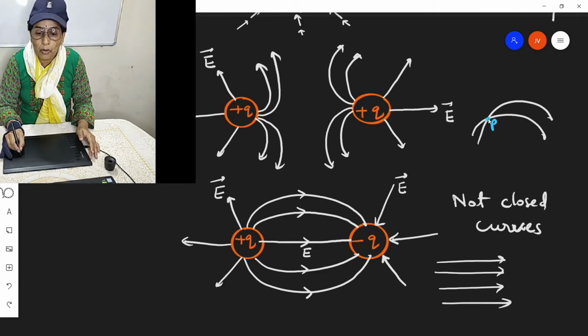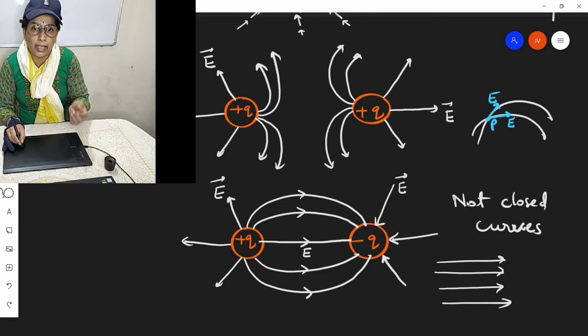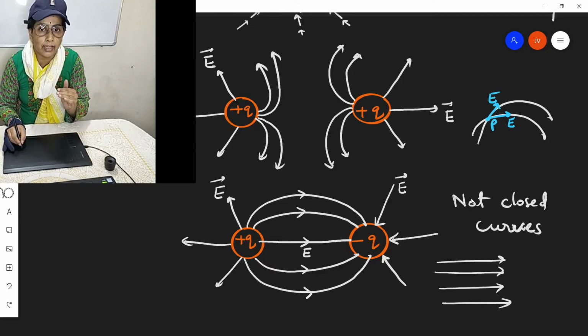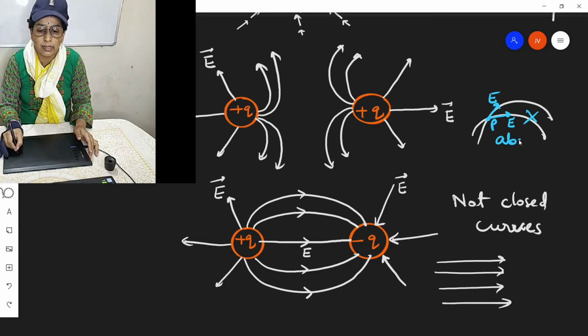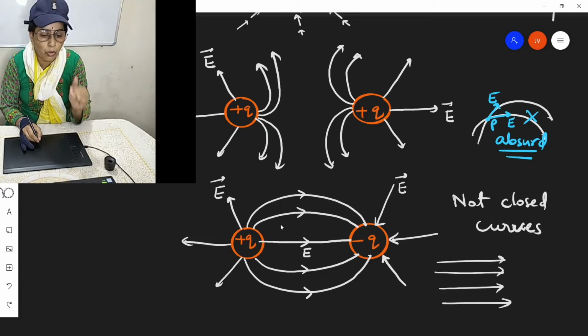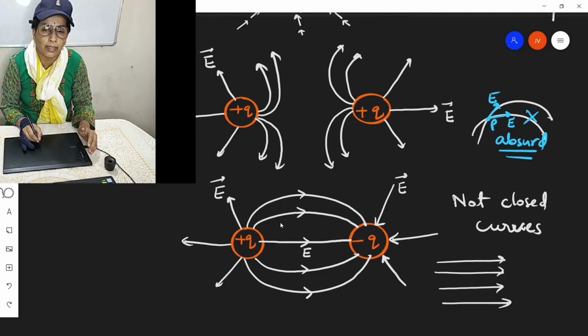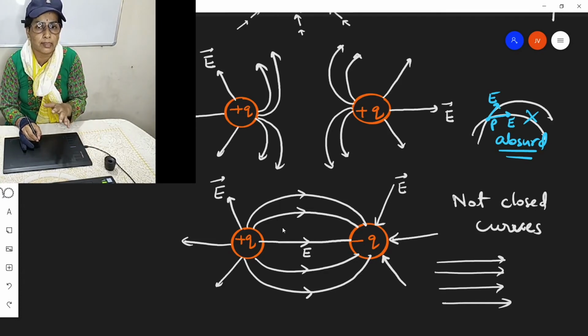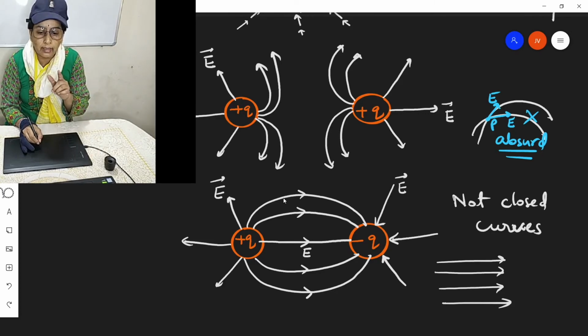Then at the point of intersection, the direction of electric field will be in two different directions, which is a contradiction. At one point, the direction of electric field should be common. It can't be two different directions. So that's not possible. This is an absurd situation. So no two electric field lines or lines of forces ever intersect. They don't intersect, and they are curves, but they are not closed curves.